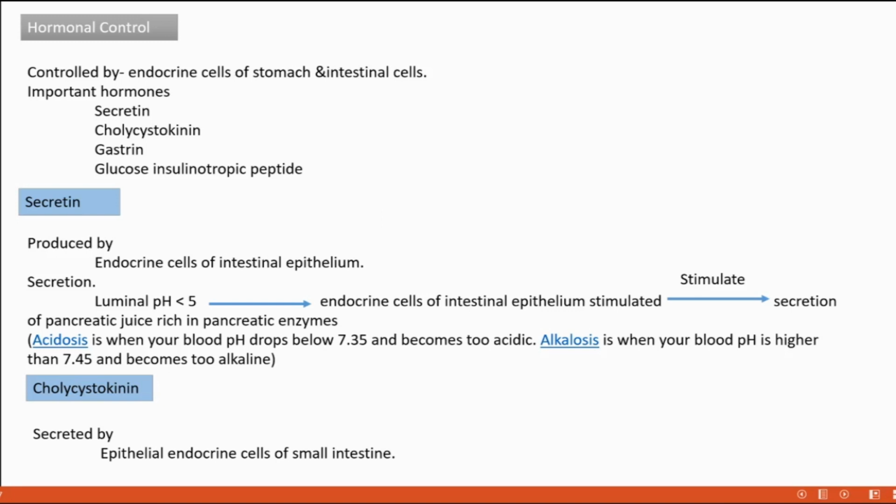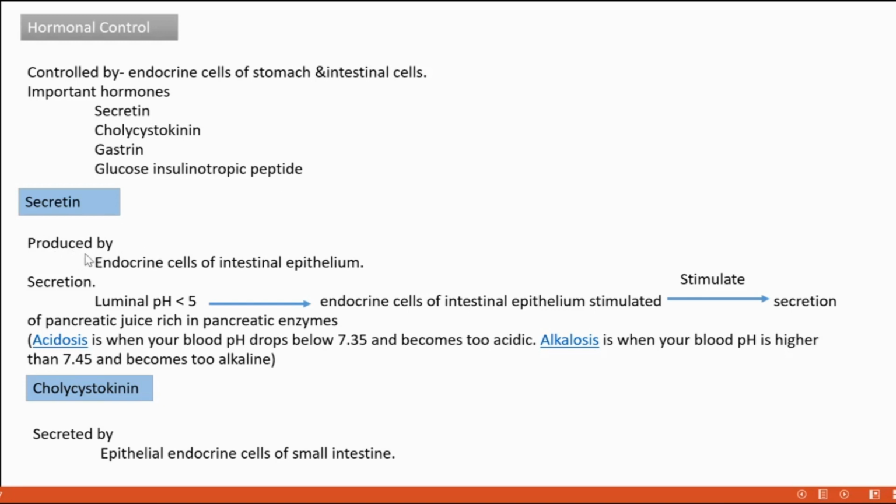When there is no food in the stomach, there is no need for secretion of any type of digestive enzyme. So certain hormones should be there to stop the secretion of digestive enzymes. So we can go and see that. Important hormones are secretin, cholecystokinin, gastrin, and glucose-dependent insulinotropic peptide. First is secretin.